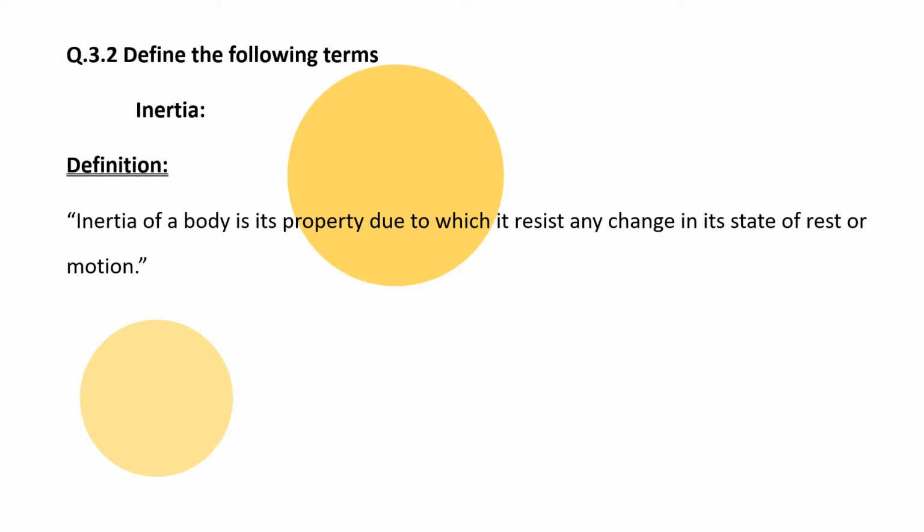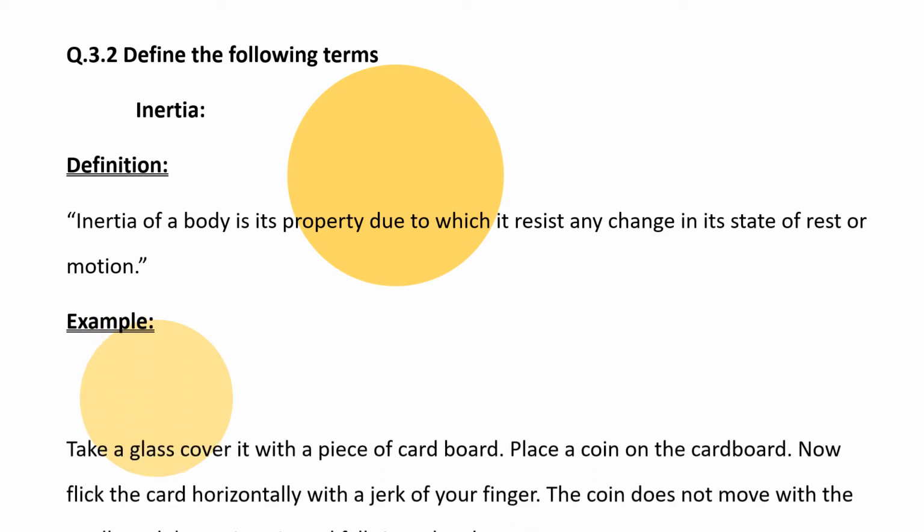We have already discussed these topics in very detail in my previous lectures. So here I just tell you how to attempt the short questions. Inertia of a body is its property due to which it resists any change in its state of rest or motion. After the definition, you have to write the example.